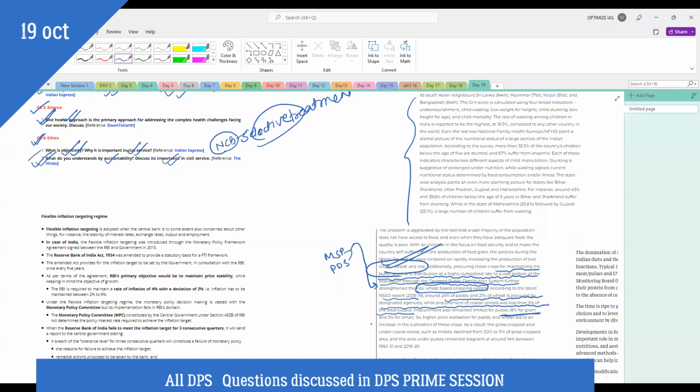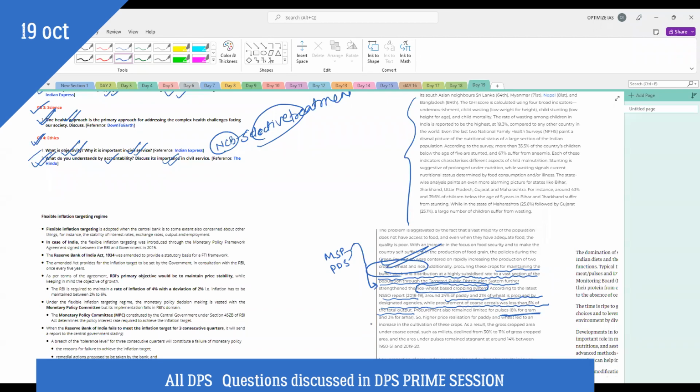Guys, when we are importing so many pulses and so many oil seeds from outside, it makes us vulnerable to price rise. We all know that in the last 3 to 4 years, the prices of edible oil in India have zoomed. That is impacting poor people because they will cut down on their consumption. Similarly, pulses prices have also risen in the last 5 to 6 years. The reason is we are dependent on imports, and because of the recent Ukraine crisis, agri commodity prices have zoomed through the roof.